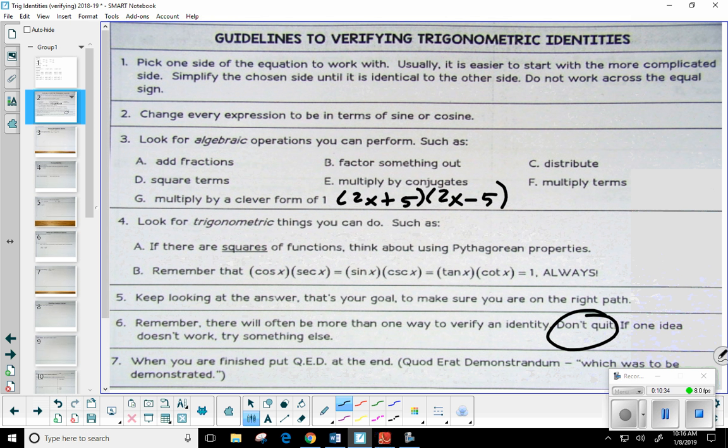Okay, as long as you're using your identities, you should be just fine. You should always be able to get to your destination. Okay, and then number 7.